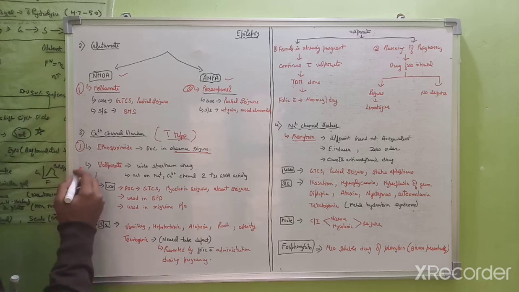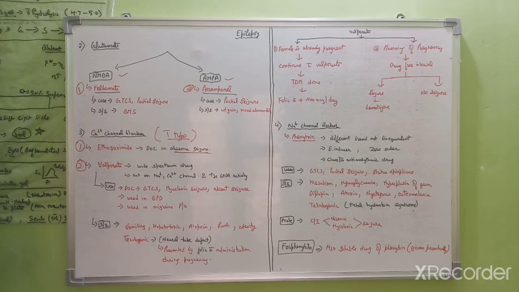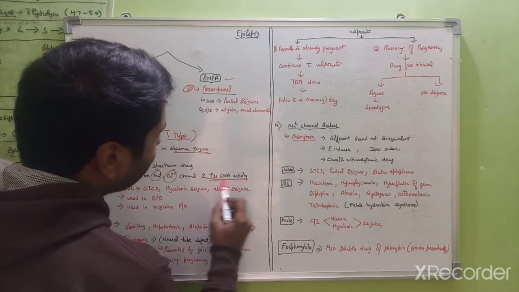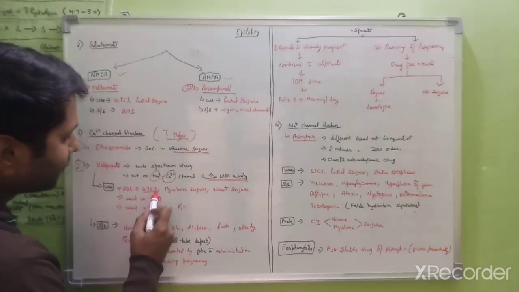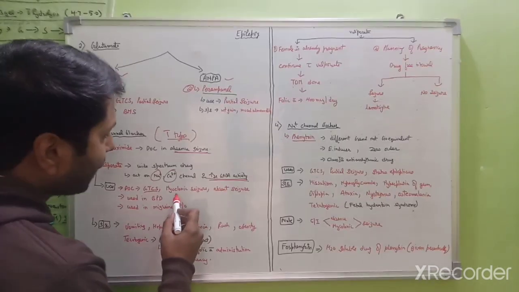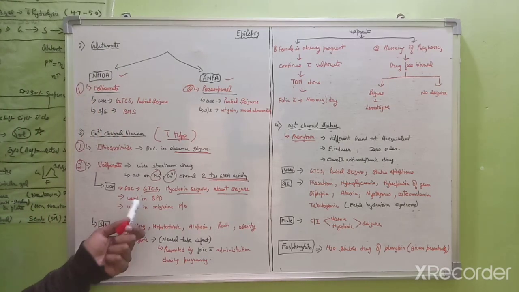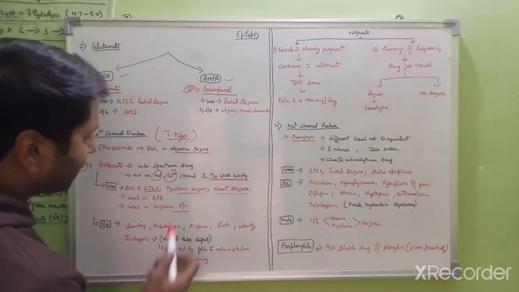The second drug is valproate. It is a wide spectrum drug. We call it wide spectrum because it acts on the sodium channel, the calcium channel, and it also enhances GABA activity. Talking about the uses of valproate, it is the drug of choice for generalized tonic-clonic seizure, for myoclonic seizure, and for absence seizure. It is also used in BPD, that is bipolar disorder, and for migraine prophylaxis.